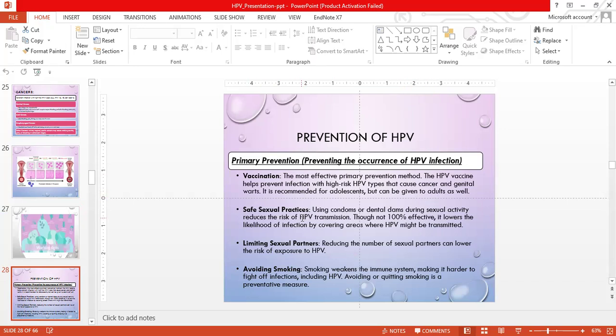Safe sexual practices, using condoms or dental dams during sexual activity, reduce the risk of HPV transmission. Though it's not 100% effective, it lowers the likelihood of infection by covering the areas where HPV might be transmitted. Limiting sexual partners, reducing the number of sexual partners, can lower the risk of exposure to HPV. Avoiding smoking: smoking weakens the immune system, making it very hard to fight off infections, including HPV. Avoiding or quitting smoking is considered a preventive measure.